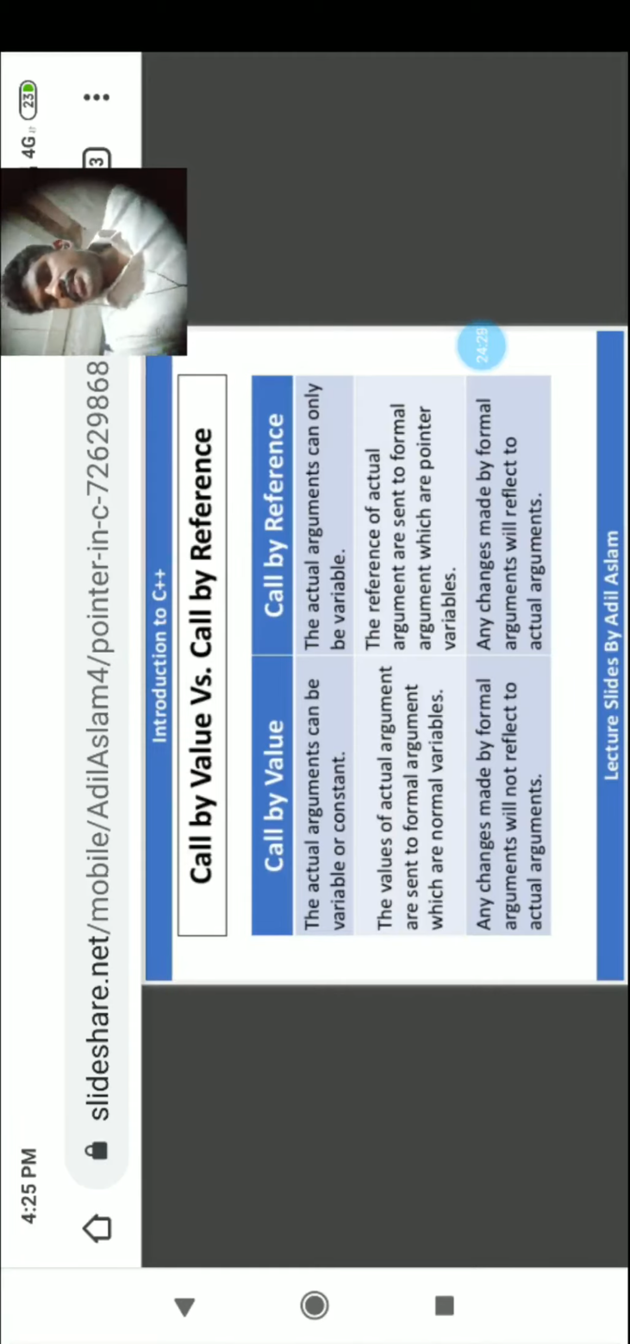Any changes made by the formal arguments will not reflect in the actual parameters. Any changes made by the formal arguments will reflect in the actual parameters. This is call by reference, and this is call by value.